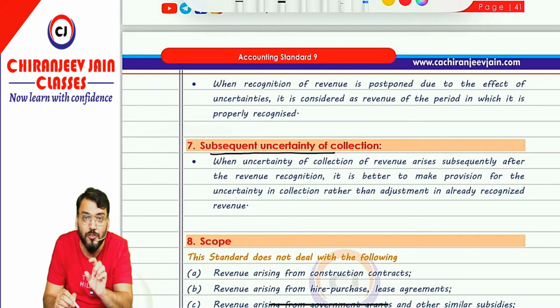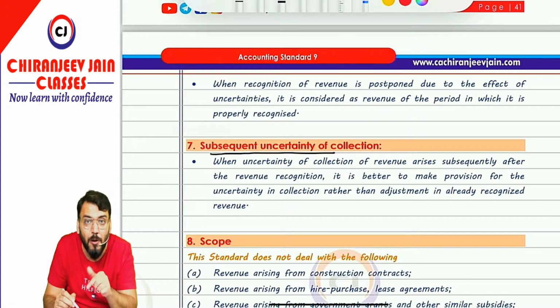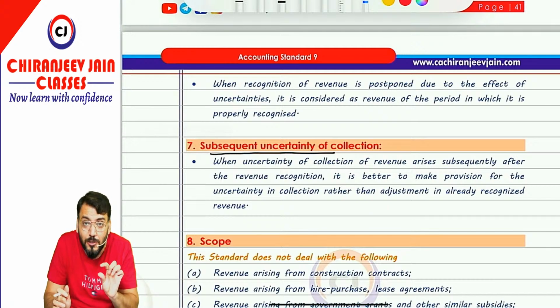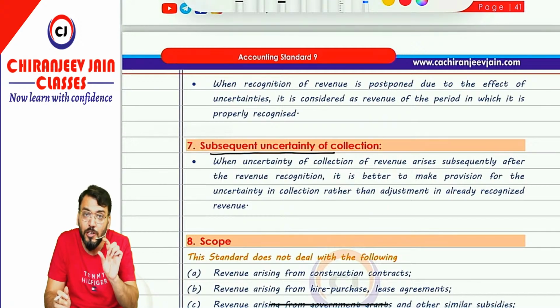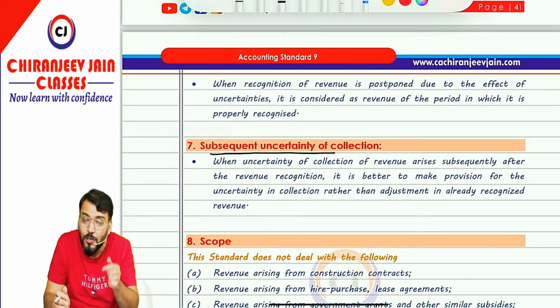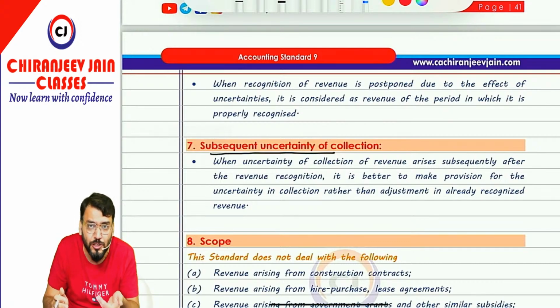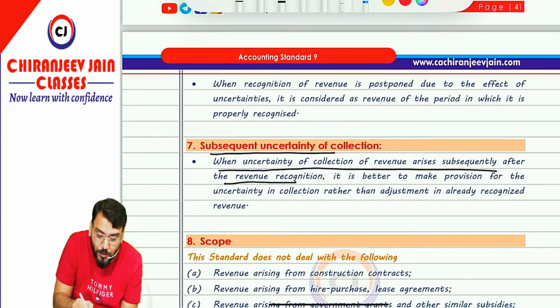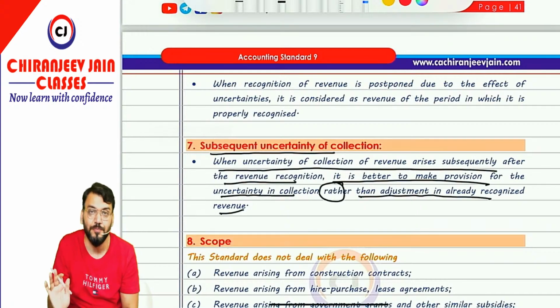And the amount of revenue should not be adjusted. Means we will not reverse the amount of revenue even though that uncertainty occurs in that year only. Correct? So we will not do any adjustment with the amount of revenue, and will create a separate provision for that uncertainty. Means can I say, we'll create a separate provision for doubtful debt. Understood this point? So when uncertainty of collection of revenue arises subsequently after the revenue recognition, it is better to make a provision for the uncertainty in collection rather than an adjustment in already recognized revenue.